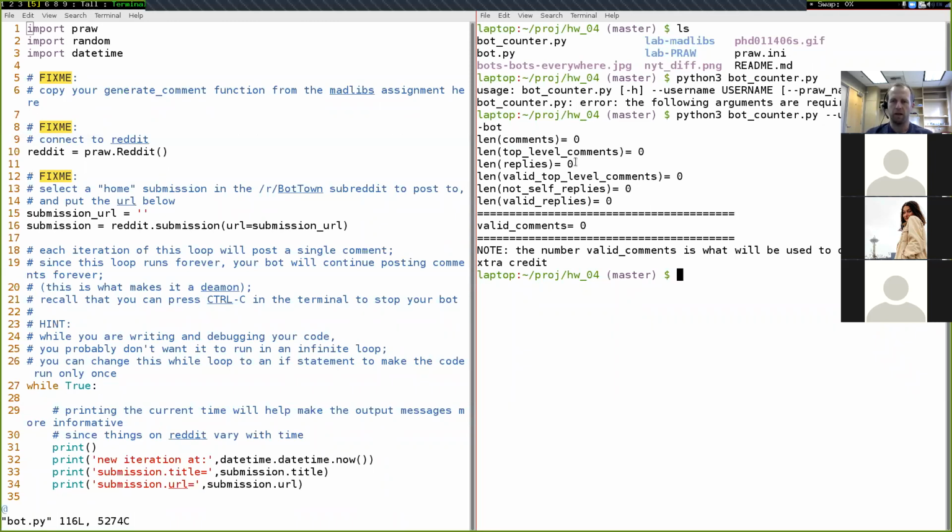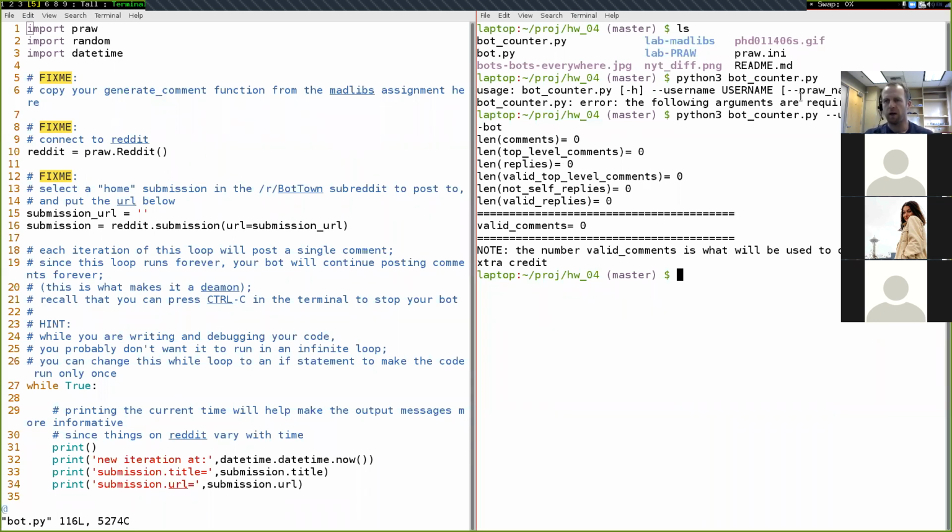As we add more features to our bot, we'll let it run for a little bit. It'll do some different things, and these numbers will go up. We'll use these numbers here to determine whether or not what we've done is correct or incorrect. So it's important to make sure that this is working.